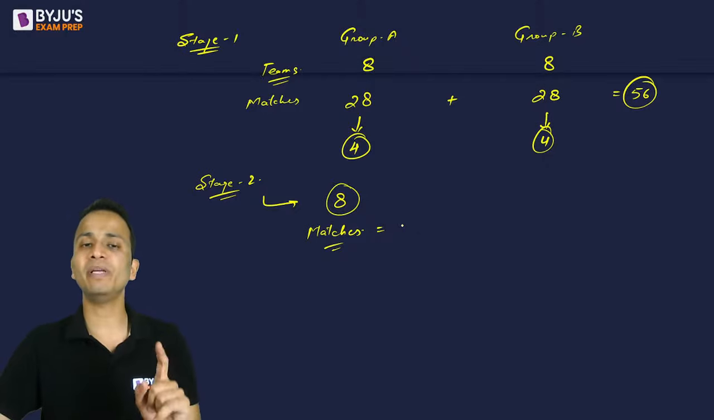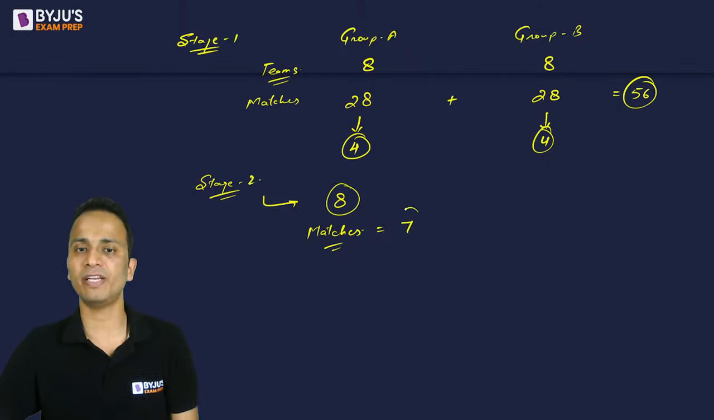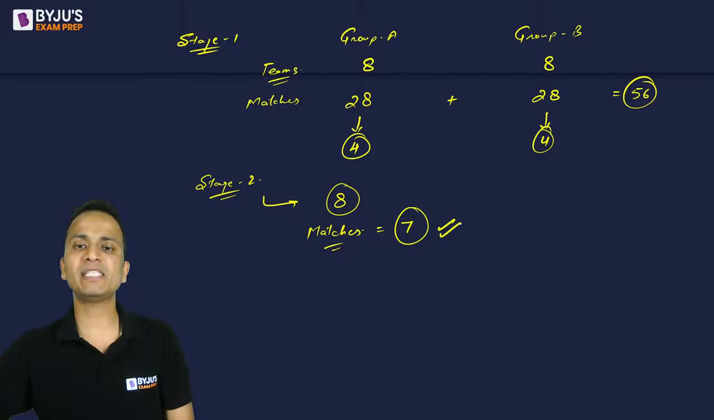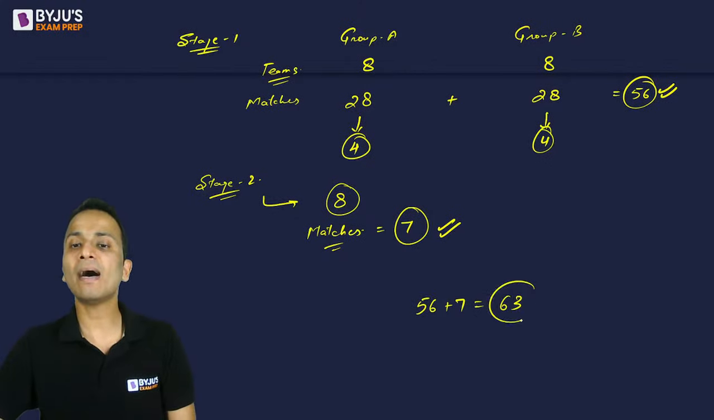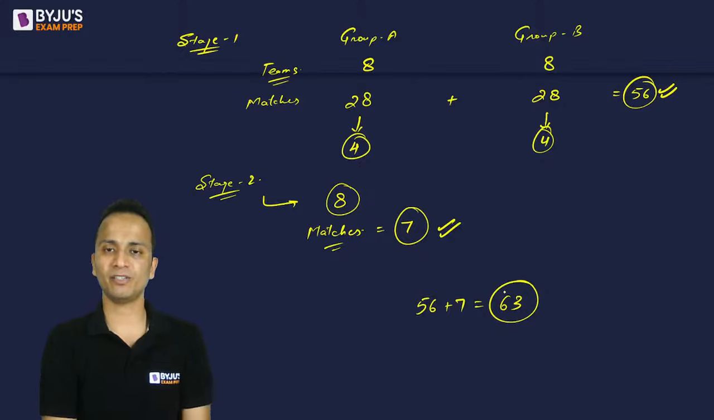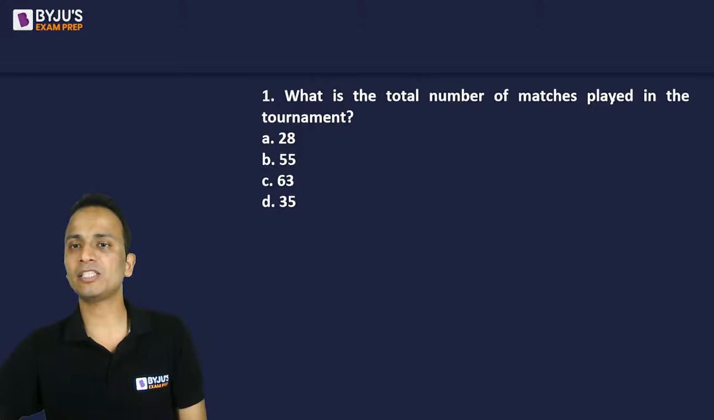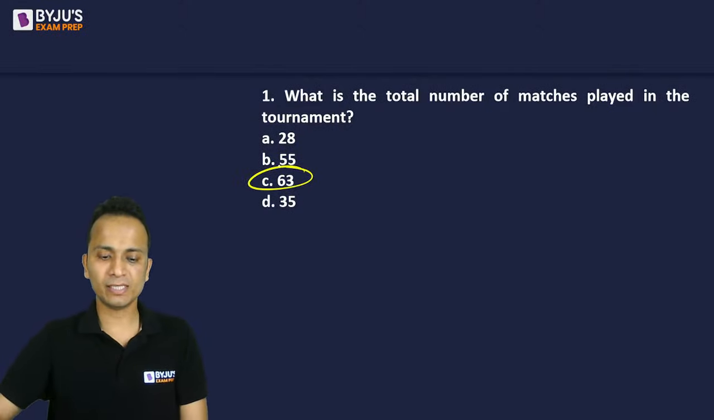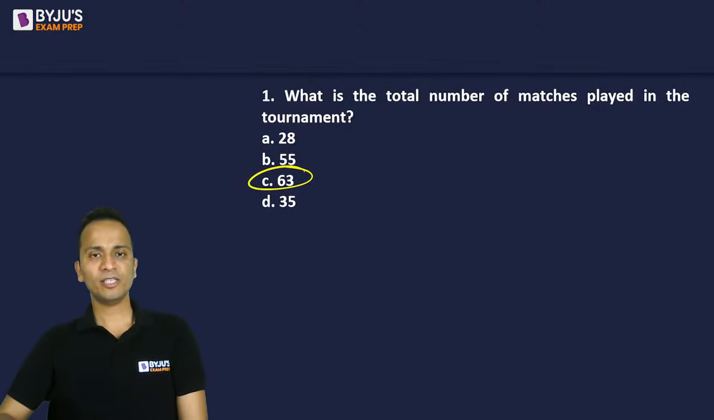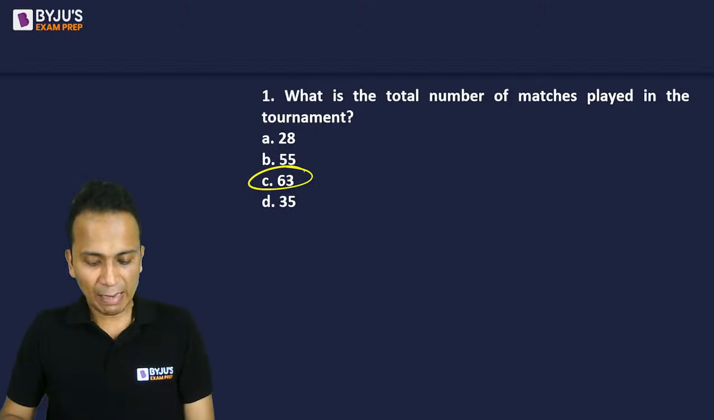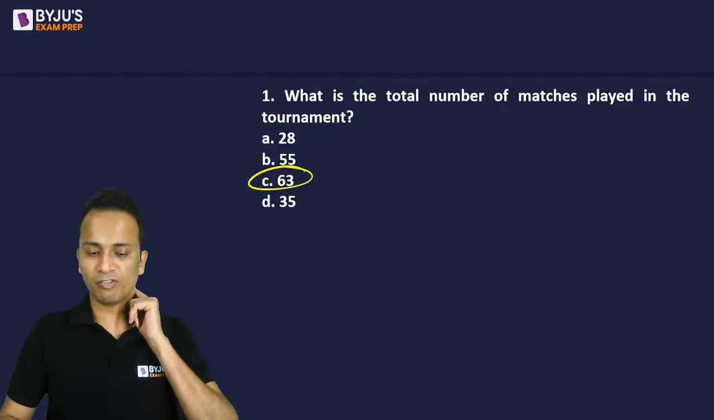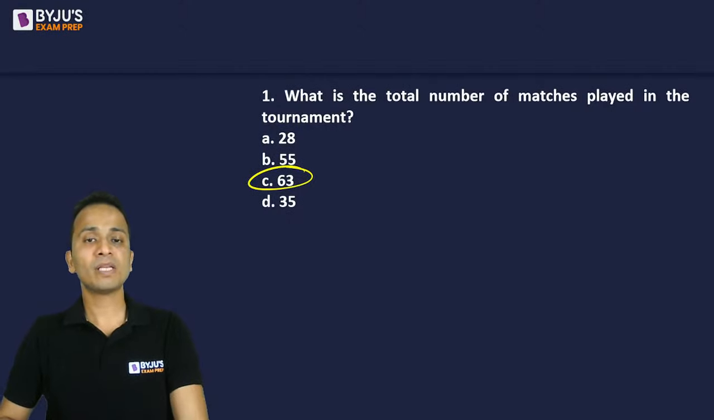So the number of matches will be number of teams minus 1, that is 7. So in total, there will be 7 plus 56, that is 63 matches that will happen in the entire tournament. So the answer for the first question, what is the total number of matches played in the tournament? Answer will be 63. All right. Absolutely, Kushagar. Good. So total number of matches I can say is 63 as we have already seen.